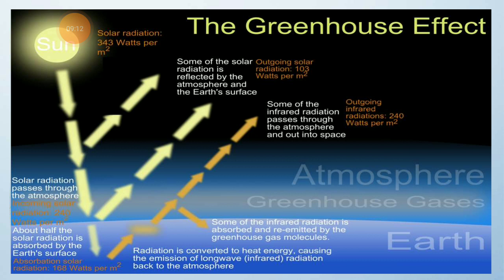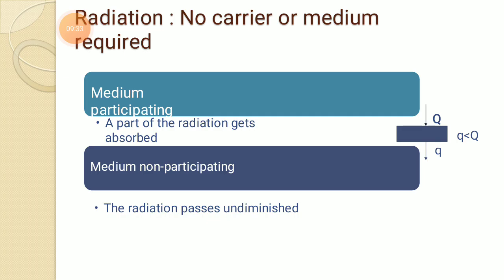Because of greenhouse gases, some amount of heat energy is absorbed, and the earth will become warmer and warmer because of absorption of that heat energy. Carbon dioxide is generally considered a greenhouse gas, which keeps the atmospheric blanket warm. As we had already discussed, radiation does not require any carrier or medium, right?